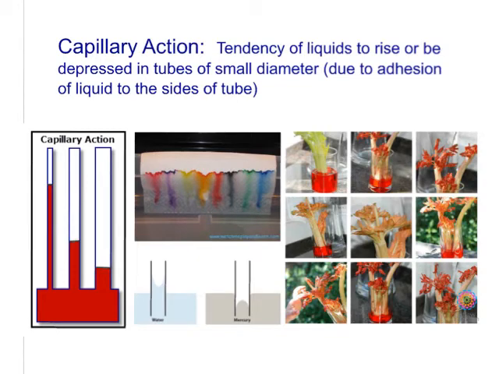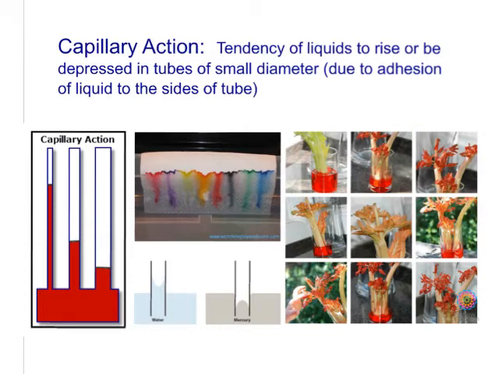Someone has put some marker, some ink, on the paper towel, and when that paper towel is put into the water on the very edge, the water will rise up the paper towel and carry those pigments along with it. Again, this is due to adhesion. In this case, the water is adhering to the paper towel.